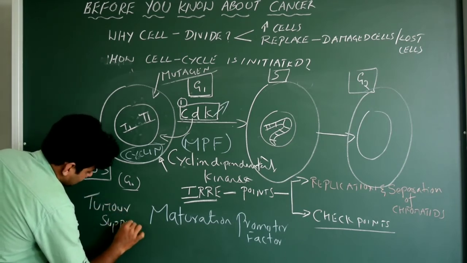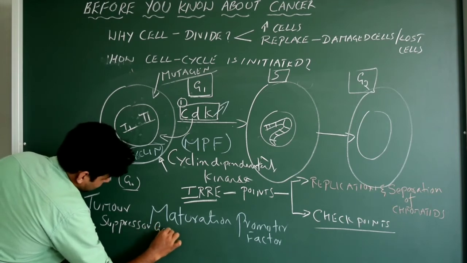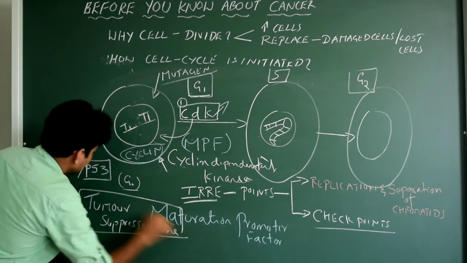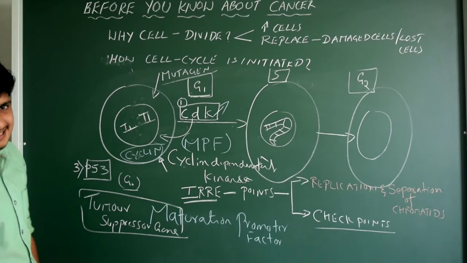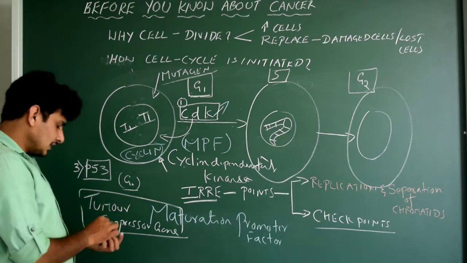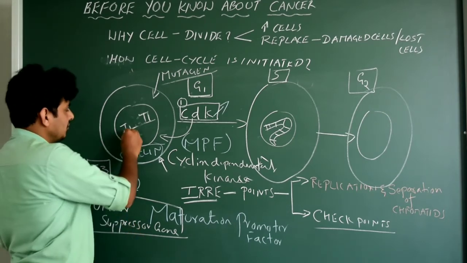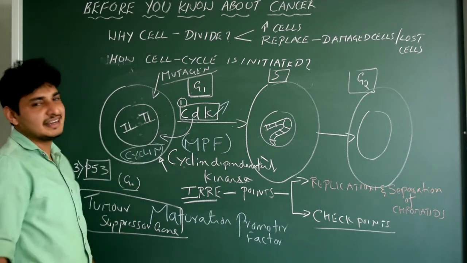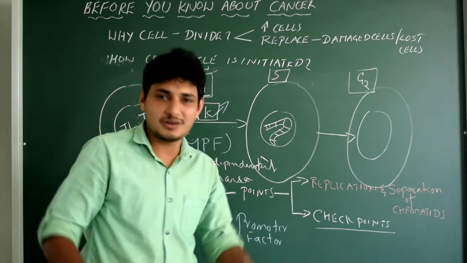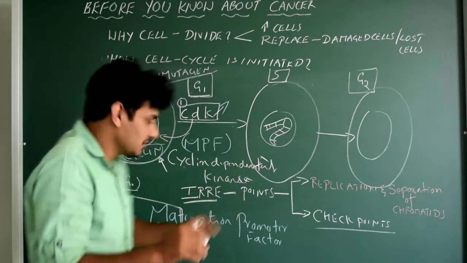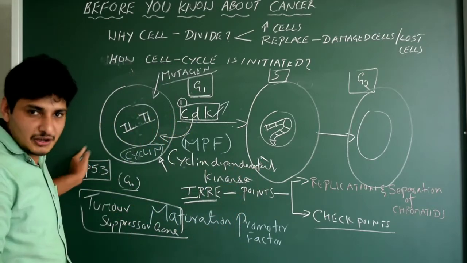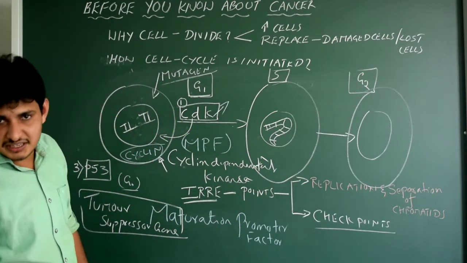Tumor suppressor gene is nothing but P53, a recently discovered gene actually. Where exactly do you see this P53? This P53 gene is situated in each cell of our human body. Got it? P53 is seen everywhere, in the genetic material of human cells.